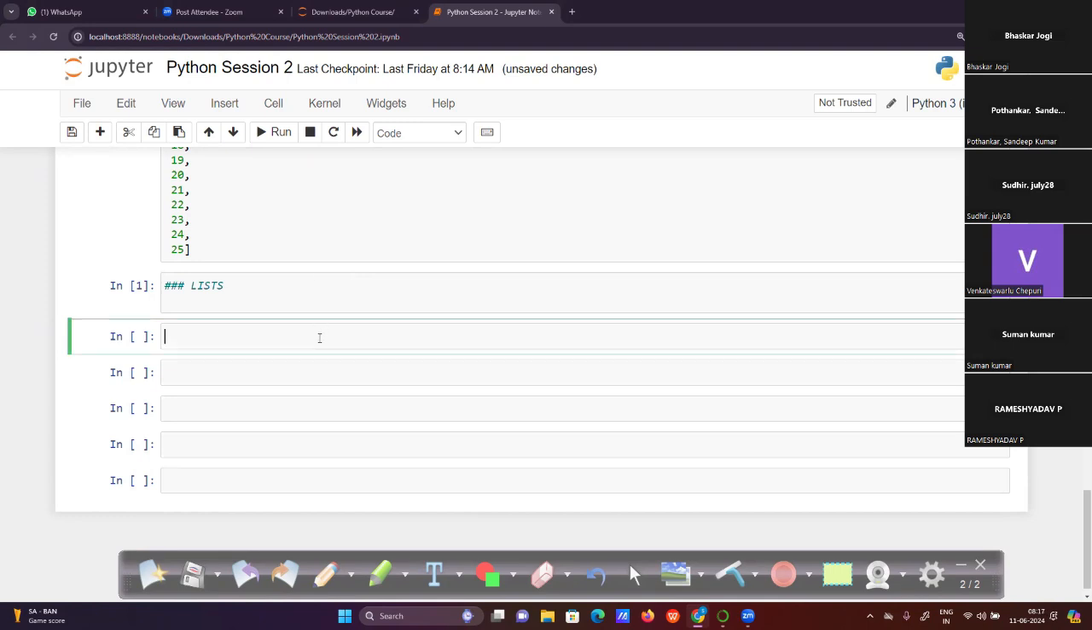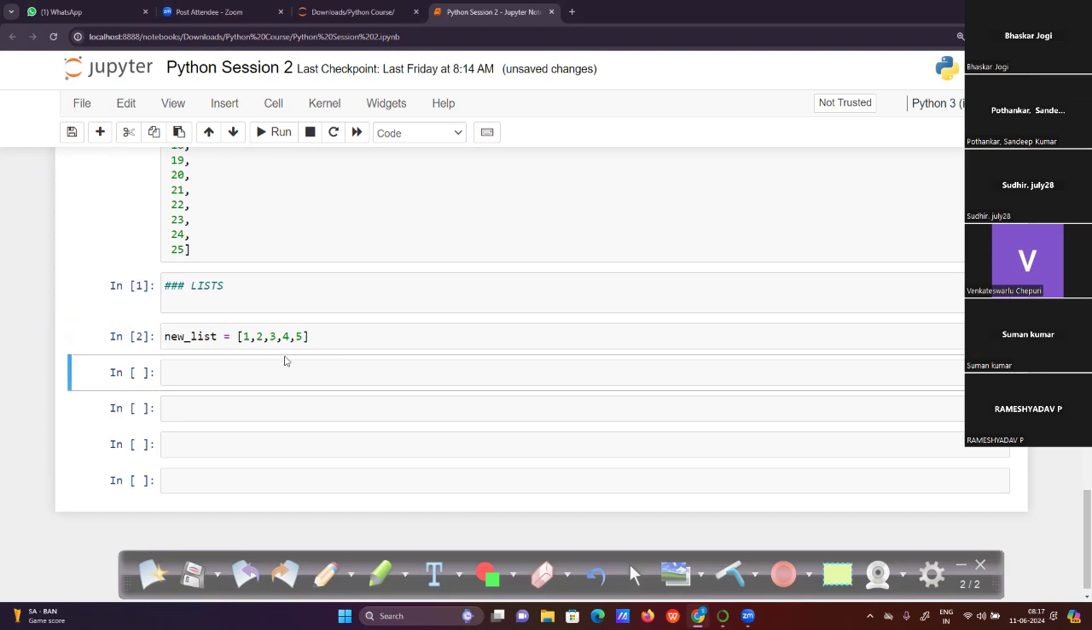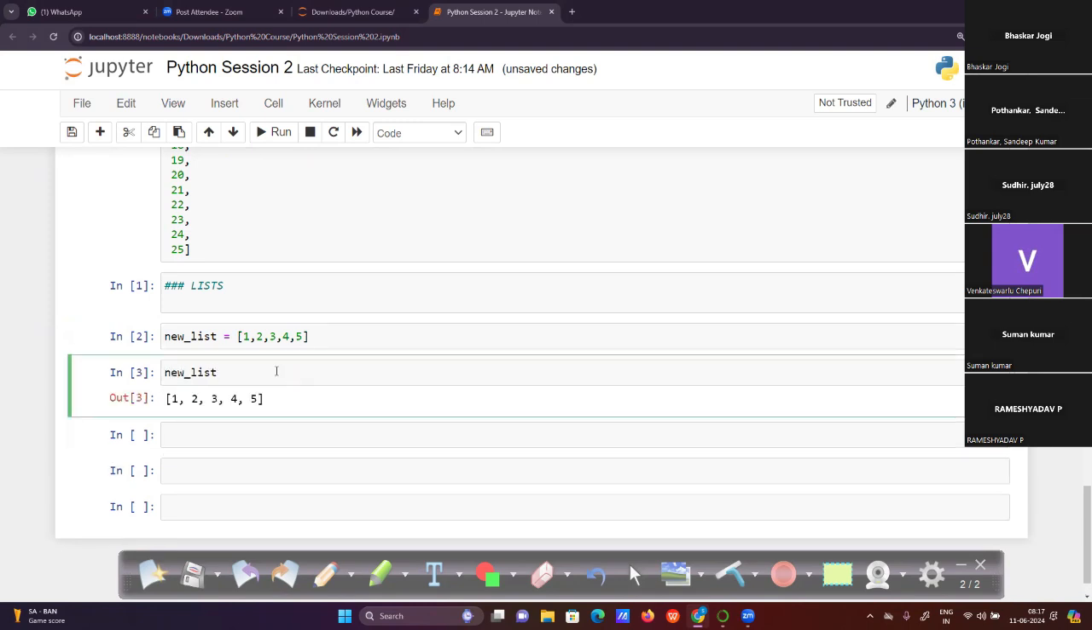Okay. Now first I'm creating a list. The variable name itself is new list, equals 1, 2, 3, 4, 5, and I'm running new list, so we'll get that. Now what are the methods we have for the particular list?